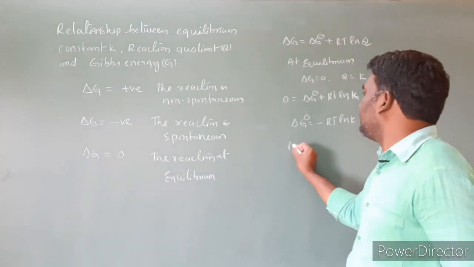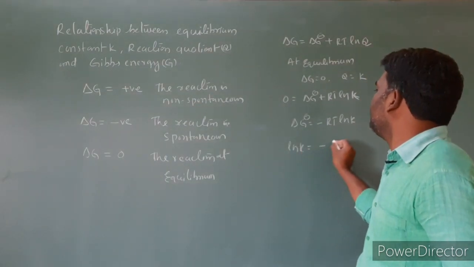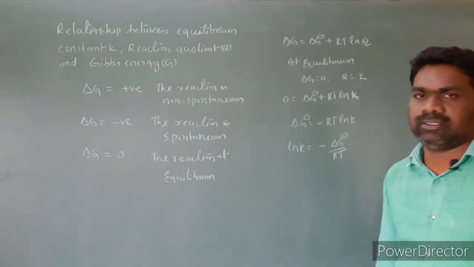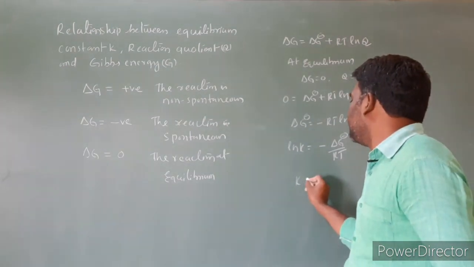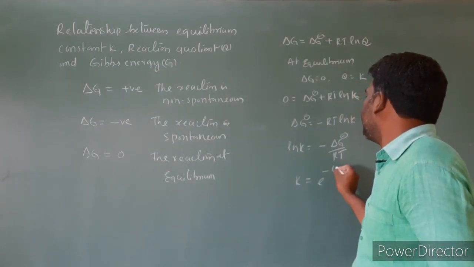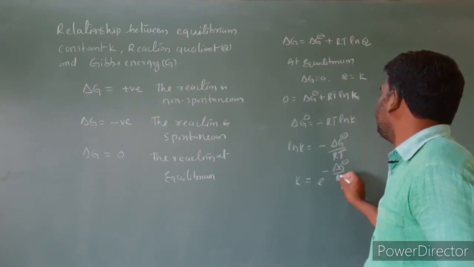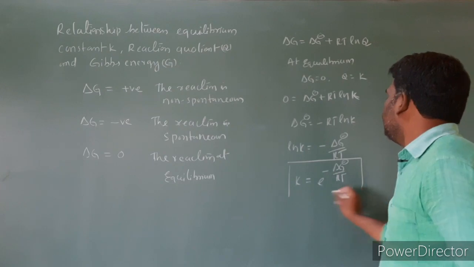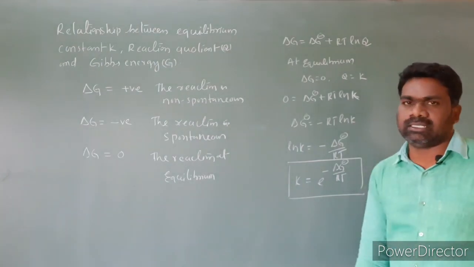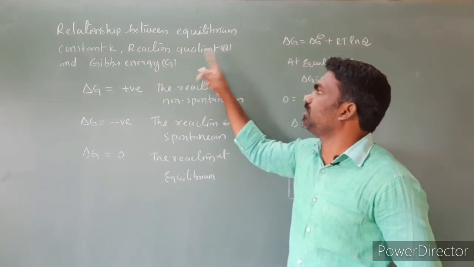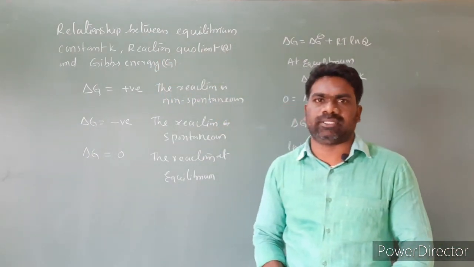Then ln K is equal to minus delta G standard condition by RT. Then K is equal to e power minus delta G standard condition by RT. So this is the relationship between K and delta G, the relation between the equilibrium constant K, reaction quotient Q and Gibbs energy G.